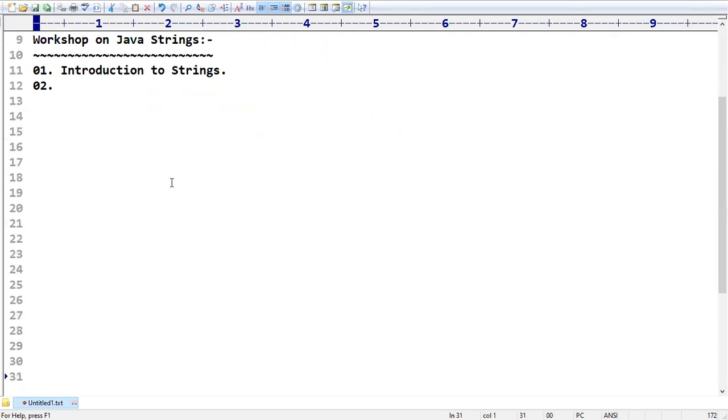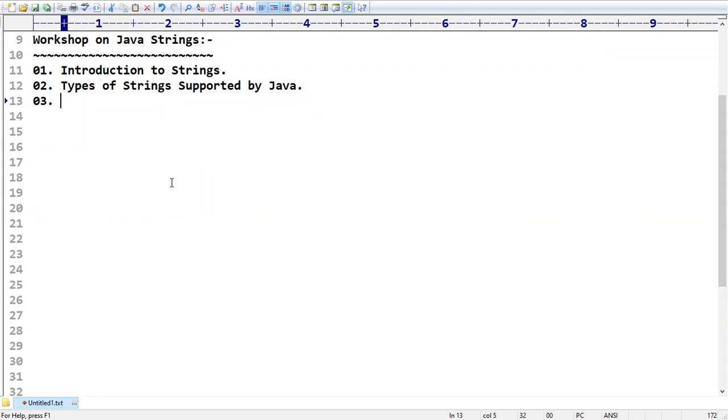After that, we are going to see the different types of strings supported by Java. In Java there are different types of strings, like modifiable strings and non-modifiable strings. That means some strings you can modify, which are called mutable strings, and some strings we can't modify, which are called immutable strings. That part we are going to discuss.